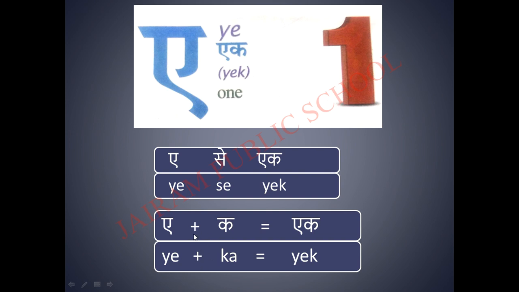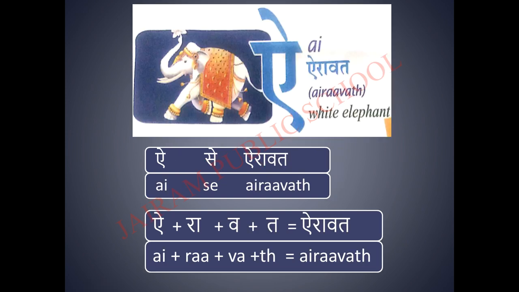You should spell the word like this, E plus ka. But while you pronounce the word, the last letter should be pronounced like a half letter. Ka becomes k. Okay? E ka ek. Got it? Okay, let's move on to the next letter.